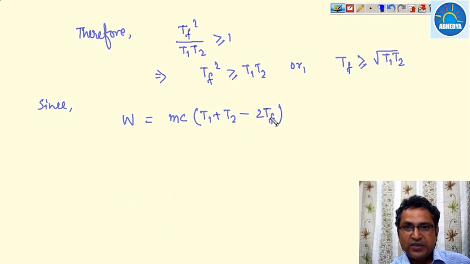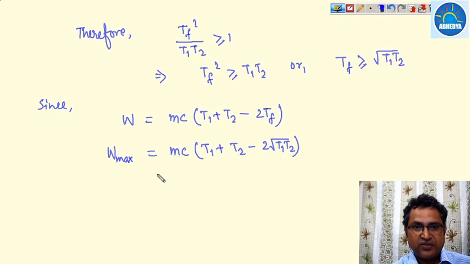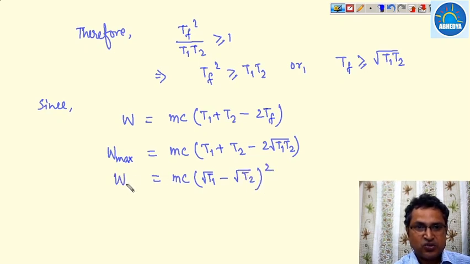So the least value of Tf is under root T1 T2. This is the least value. When this value is the least, then W will be the maximum. So the maximum work obtained is equal to mc (T1 plus T2 minus 2 under root T1 T2). And if we see this, it can be written as mc (under root T1 minus under root T2) whole square.